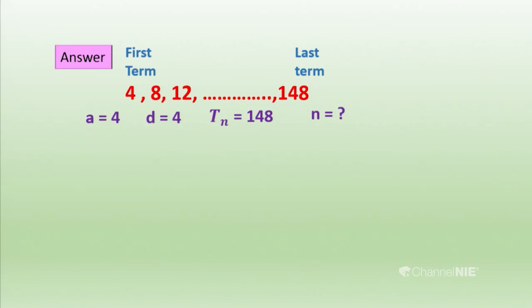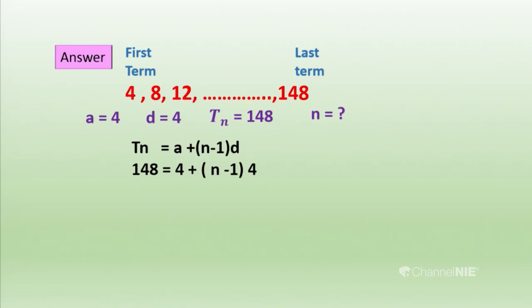Look at that. First term 4, common difference 4, Tn equals 148, the last term is 148, and we have to find the number of terms. Let's apply them. Tn equals a plus (n minus 1)d. So Tn is 148, first term 4, n we don't know, and we substitute 4 as the common difference.